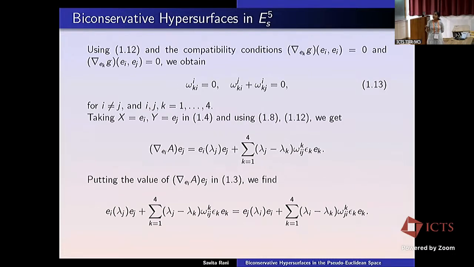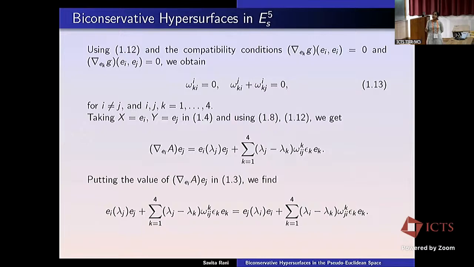So for that, using this compatibility condition, we obtain this condition on the connection forms. Further, by putting x equal to ei and y equal to ej in the shape operator equation I told you, del x A y equals del x of A y minus A del x of y, we get this equation.